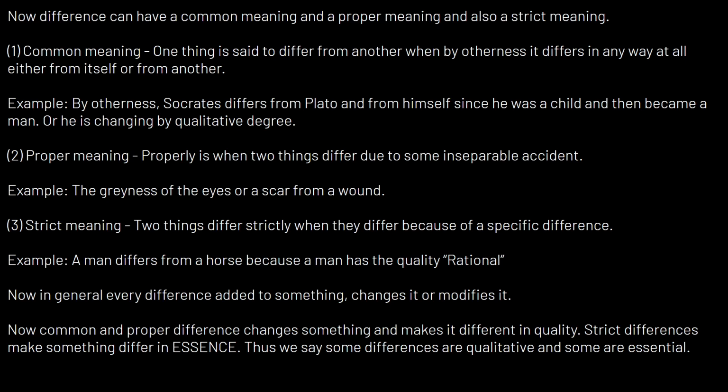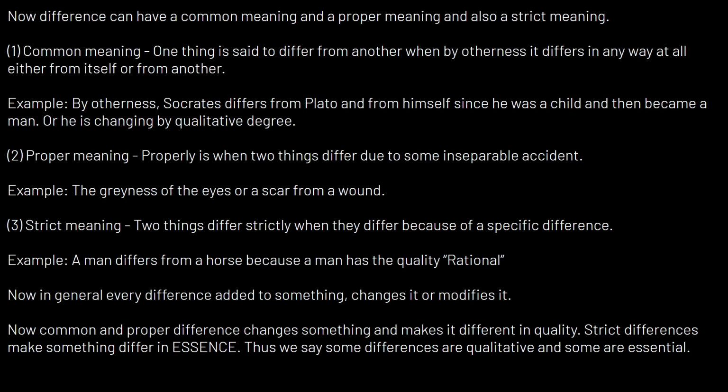3. Strict meaning. In the strict meaning, 2 things differ because of a specific difference. I want you to really hone in on the word specific, right? It's very important that you grasp the term specific difference, because specific difference relates to the difference in species.